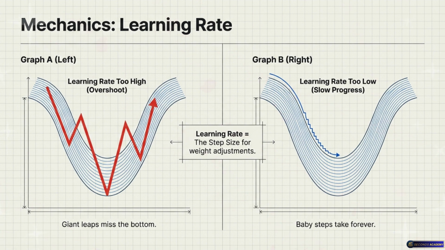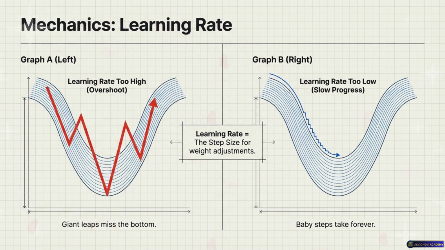And this is a hyperparameter, right? The model doesn't inherently know how fast to learn. We have to explicitly tell it. Correct. And let me tell you, it is arguably the most frustrating hyperparameter to tune in all of engineering. Why is it so hard? Is it just a Goldilocks situation, like too hot, too cold? It is, but the consequences of getting it wrong are often invisible, and they are very expensive.